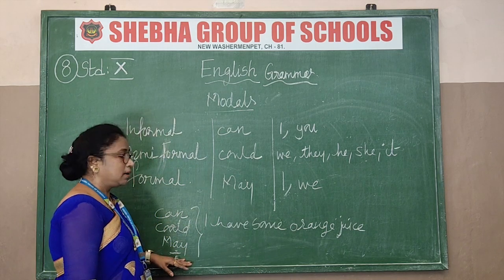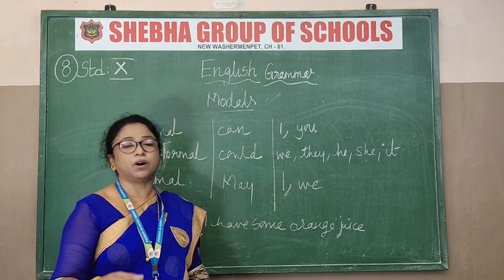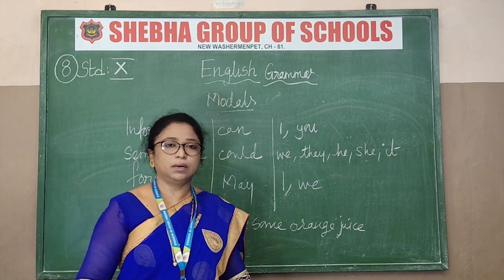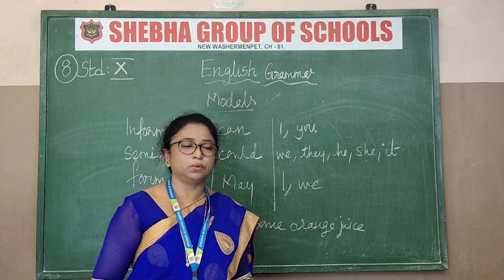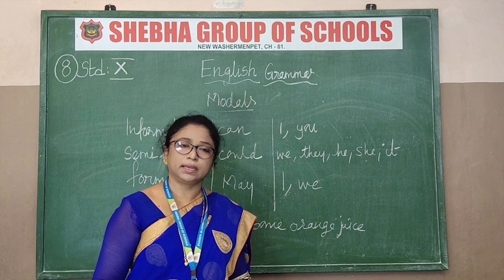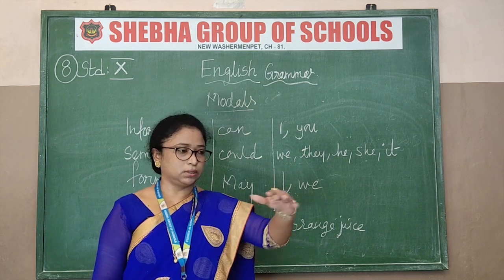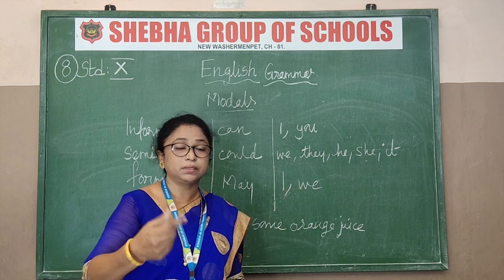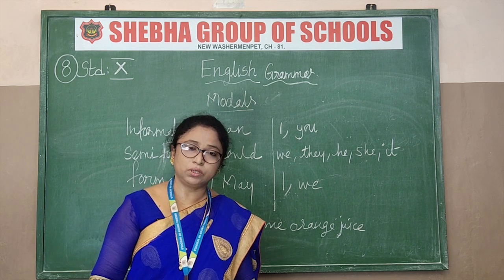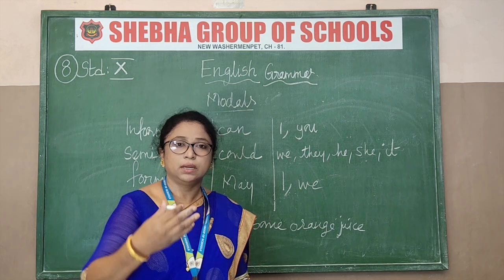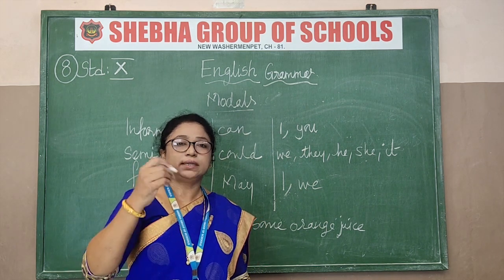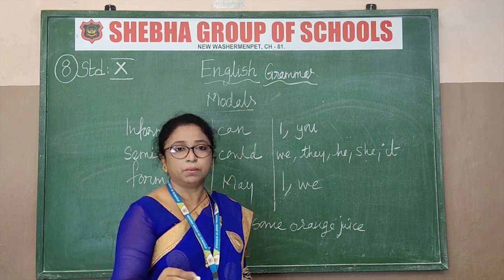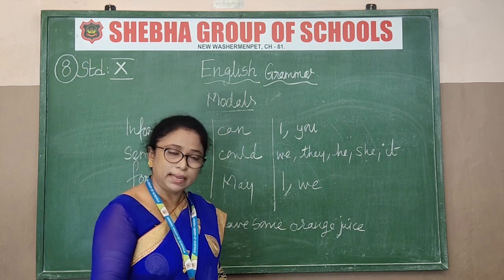So the last one is only very formal. That is when you go to, say, a big function or an official party. That time how do you say? You go to the counter and you say, may I have some orange juice? So that is the way we speak. See the tone. May I have some orange juice? That time you are humble, your tone changes, everything. So that time you use may. That is quite formal, being very formal when you are asking something. May I have some orange juice?